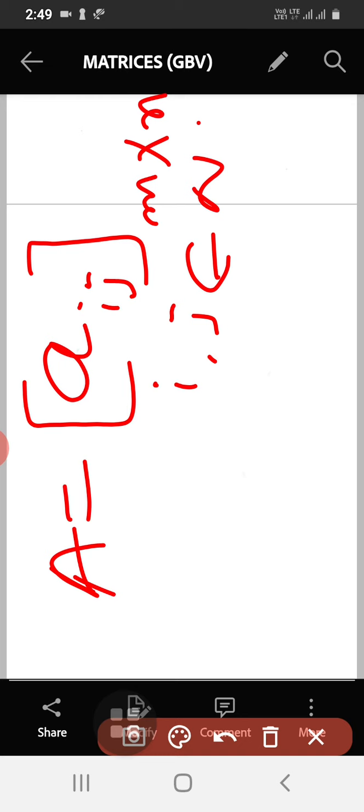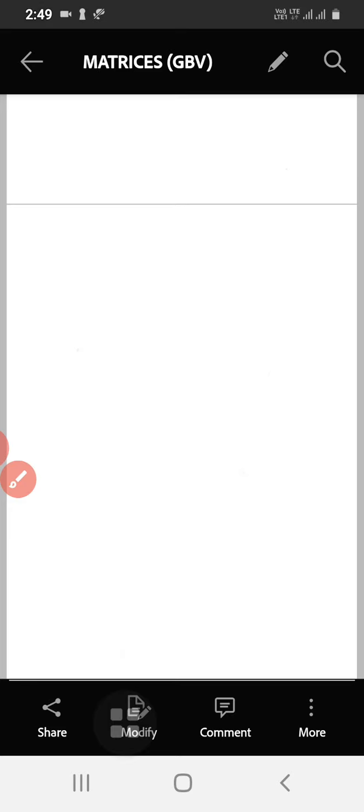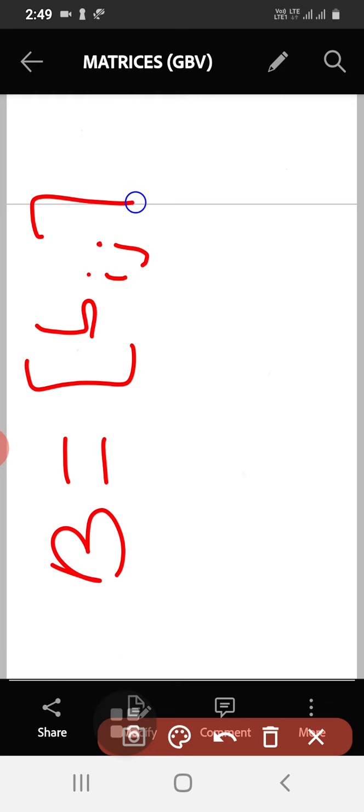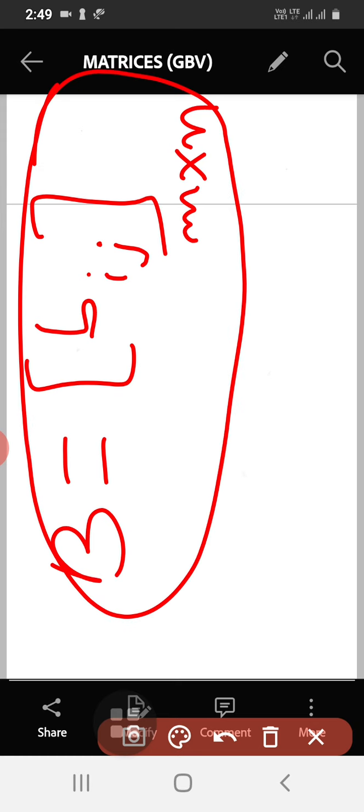So in this way we go on giving the position of the matrix. So if we write, say, I consider B is equal to, I can also denote it as Bij. So what is the order in general? It is m cross n. So this is also a notation of matrix. I hope you can follow the definition.